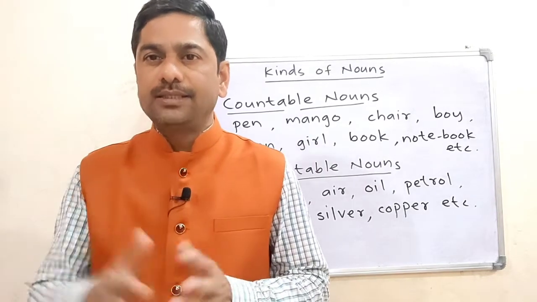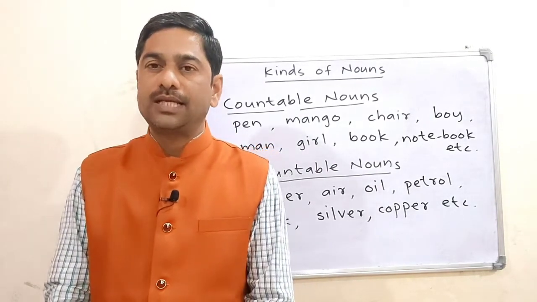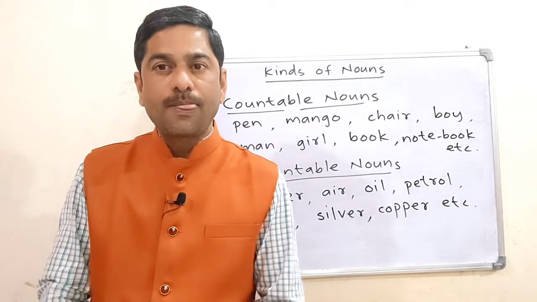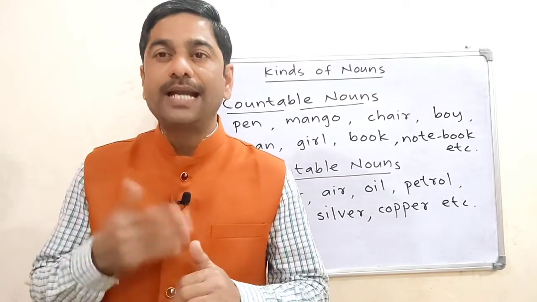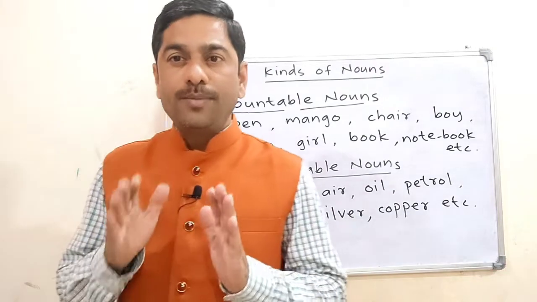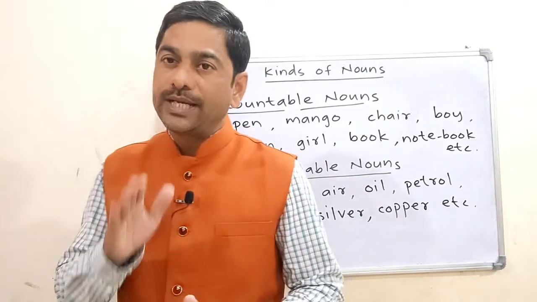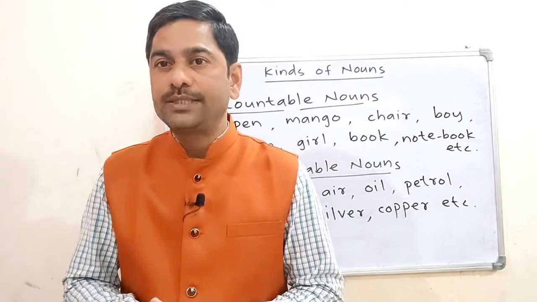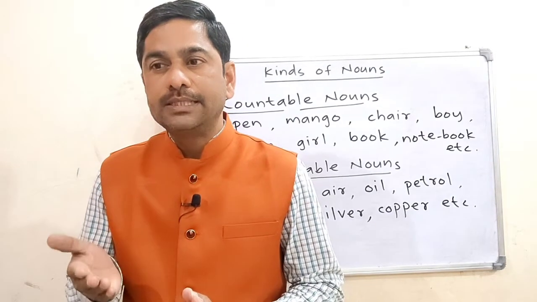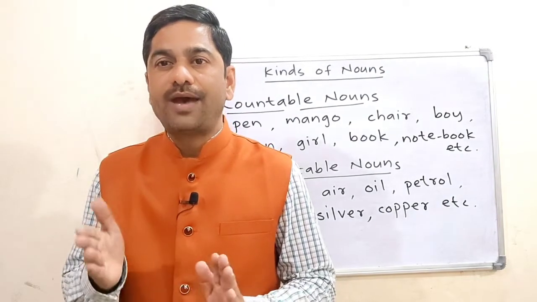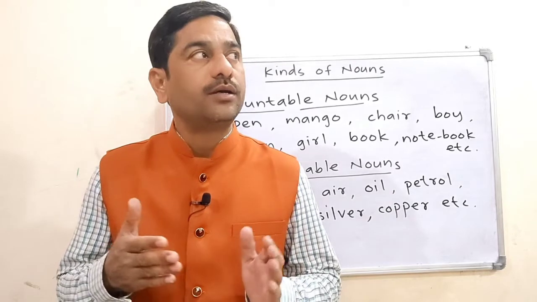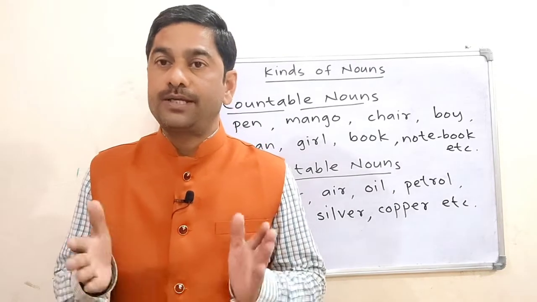And there is another classification of nouns: countable nouns and uncountable nouns. Countable nouns are those nouns which we can count as 1, 2, 3. For example, pen, pencil, chair, fan. Then shirt, trouser.